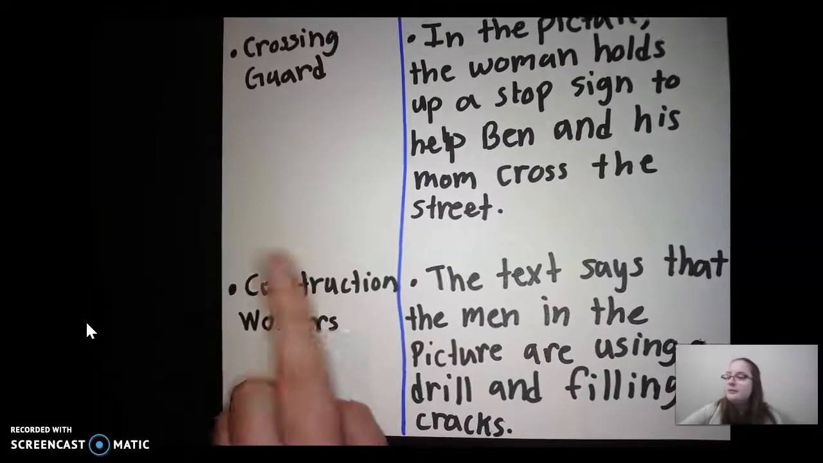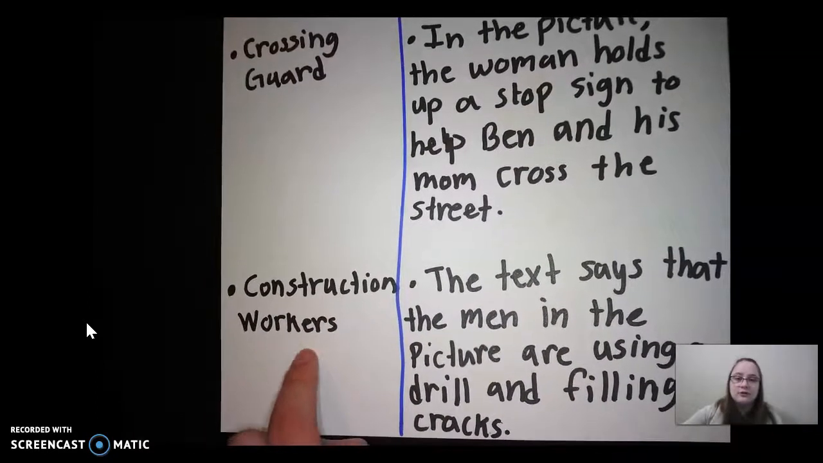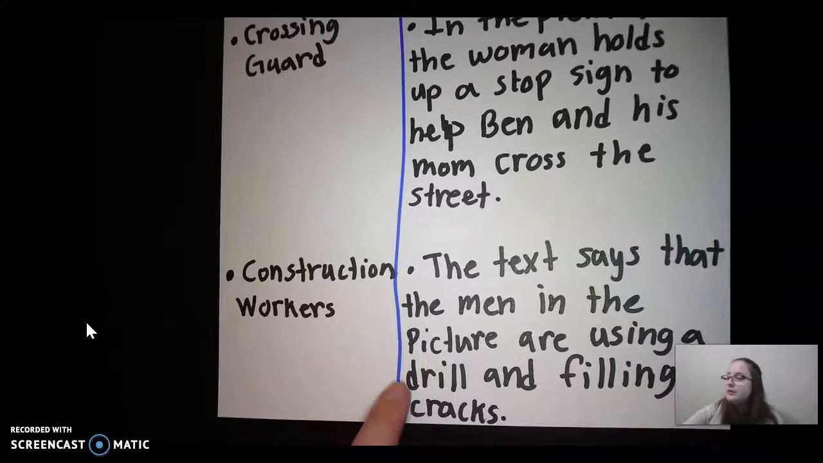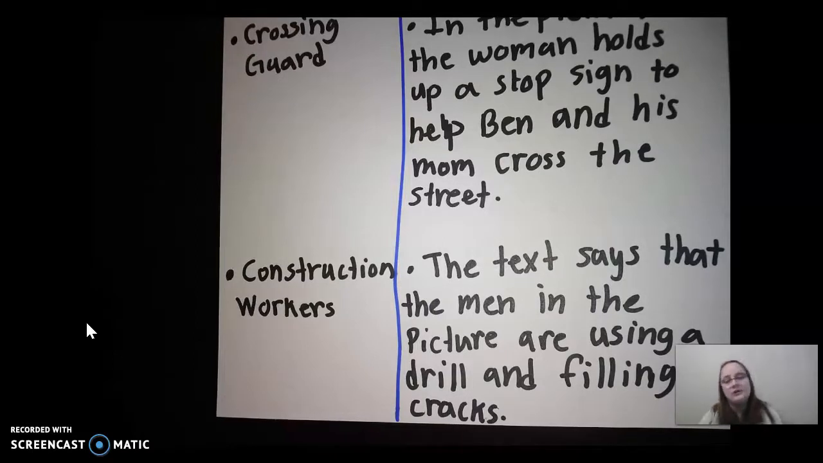Our next job is a construction worker. So the text says that the men in the picture are using a drill and filling cracks. And we know that construction workers help fix our streets and our sidewalks. So that's how we knew that those men were construction workers. They were also wearing hard hats, which construction workers normally wear.